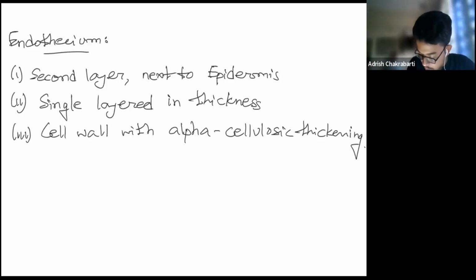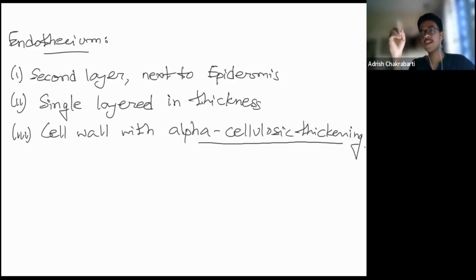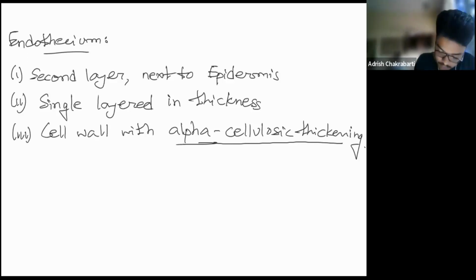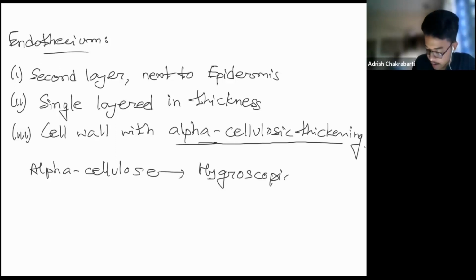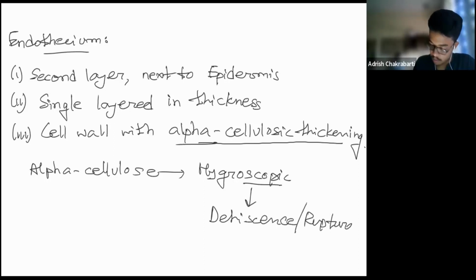Now, how does this alpha cellulosic thickening help in the functioning of this pollen grain? We are now studying the structure of the anther wall, and in the sporogenous tissue, what is developing? The pollen grains are developing. So now we're going to study how this alpha cellulosic thickening, which is present in the endothecium layer, helps in the dispersion of pollen grains. This alpha cellulose is hygroscopic in nature, and it contributes in the dehiscence, or rupture, of the anther.